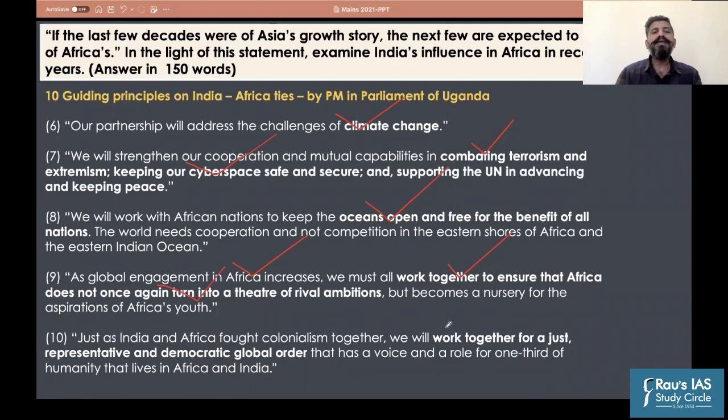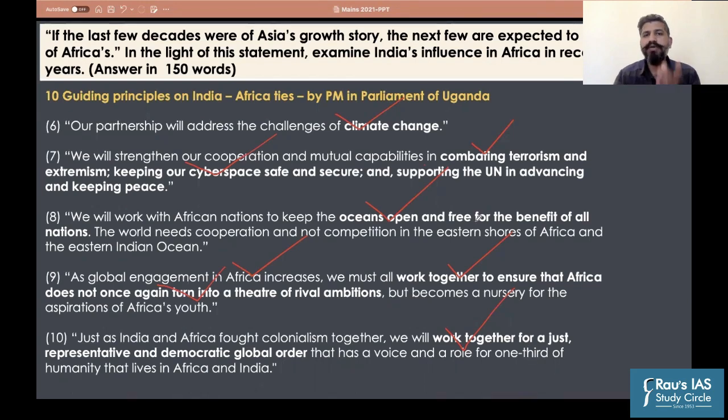Plus, India highlighted the commonality between the two, where both want to work together to create a just, representative and democratic global order, in the form of reforms of the United Nations, the reforms of the UN Security Council, all these things. Fine. Okay, so this was just to highlight the importance that India accords to Africa.